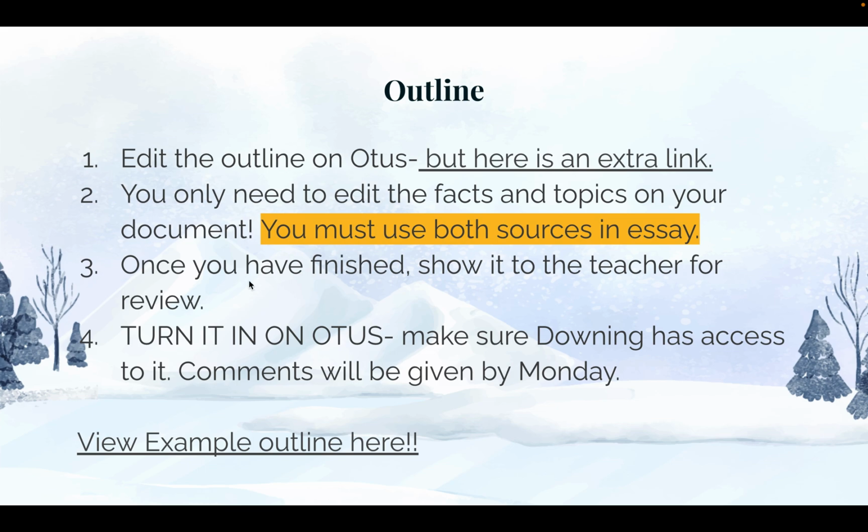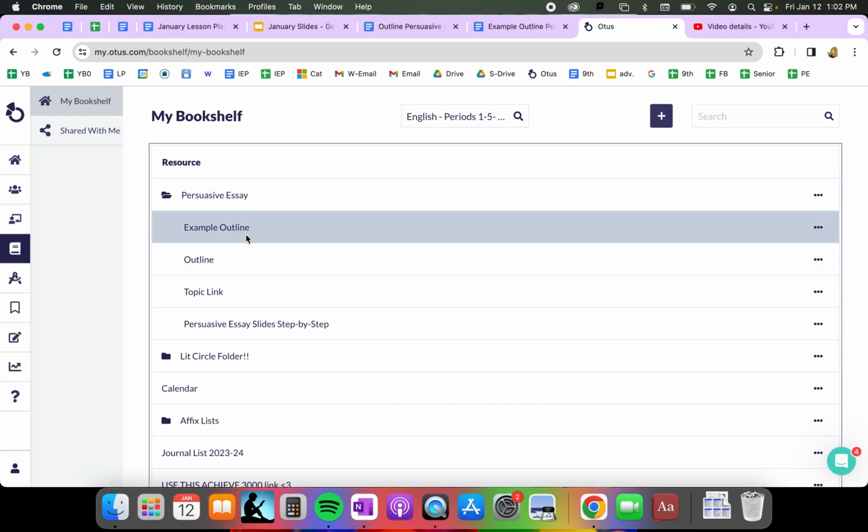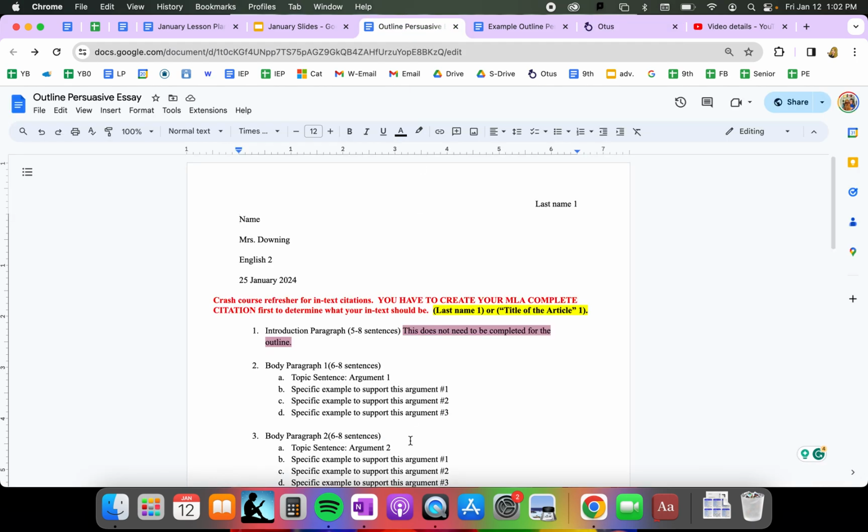Once you also turn it in on Otis, I will review them and just leave comments if necessary, hopefully by Monday. It just depends on when you guys get those in for me. And there's also an example outline here, which I'm going to go over with you now. So this is your template. You'll make a copy of it.